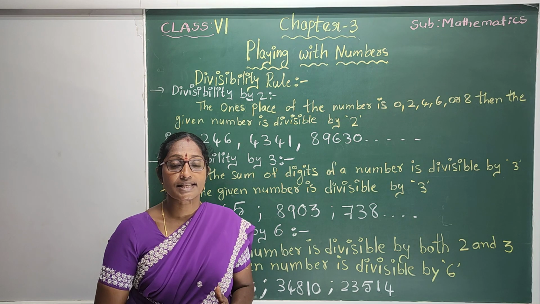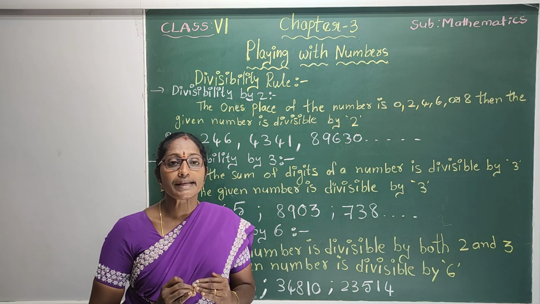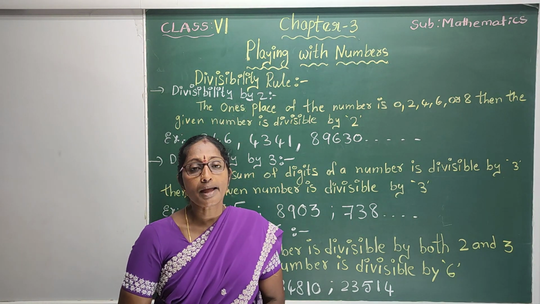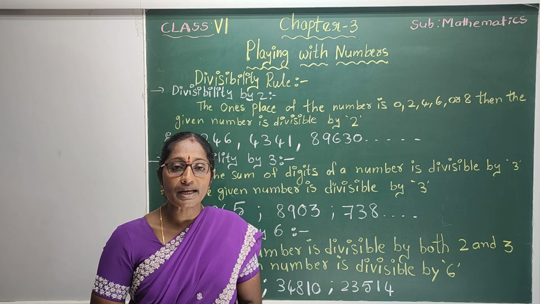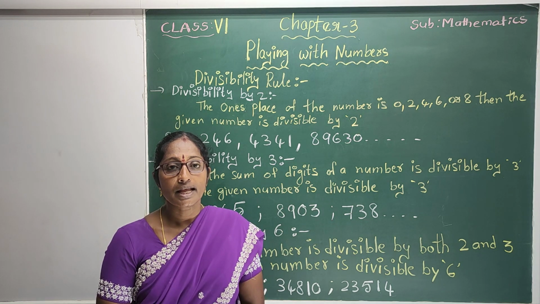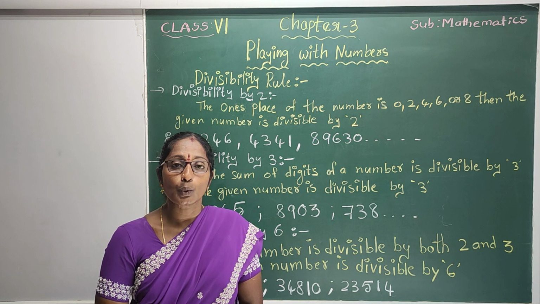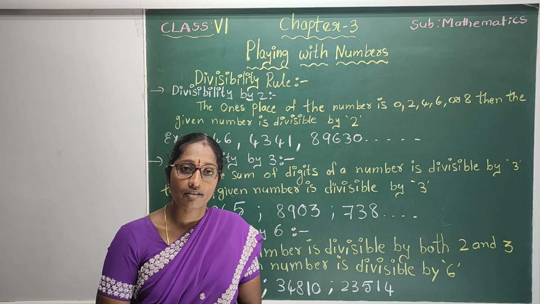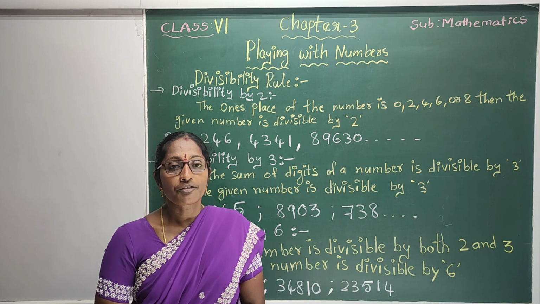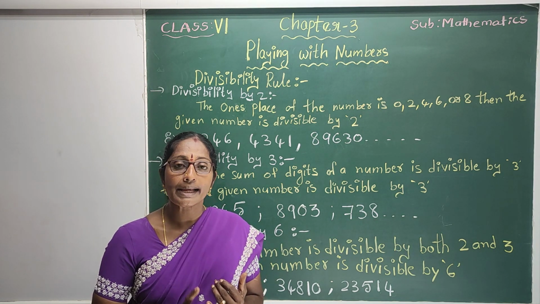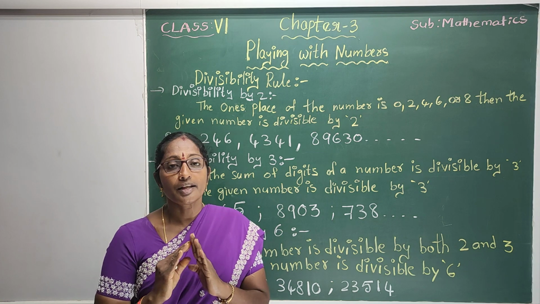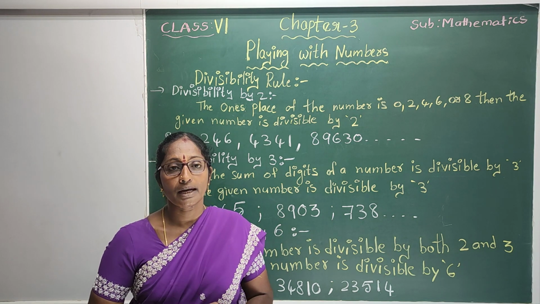First of all, in this chapter we discuss what the divisibility rule is. What is the divisibility rule? The process of checking if a number is divisible by a given number or not without actual division is called the divisibility rule of the number. Once again I will repeat. Listen carefully. The process of checking if the number is divisible by a given number or not without actual division is called the divisibility rule of the number.